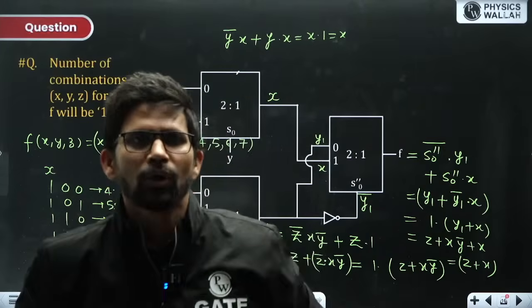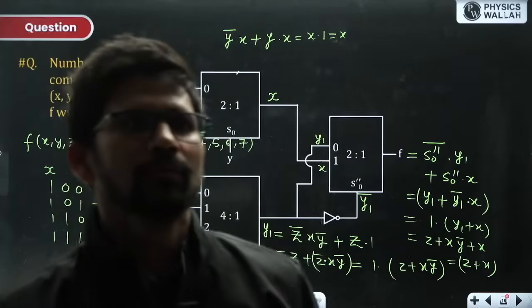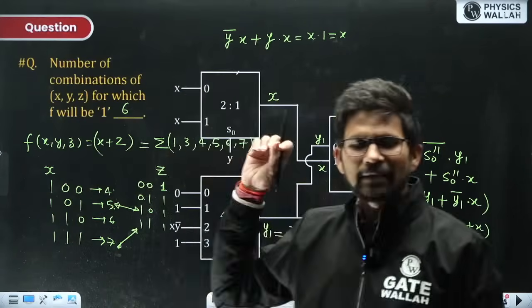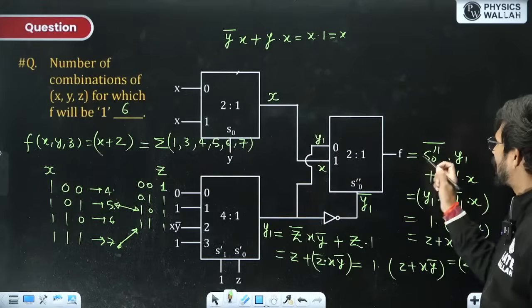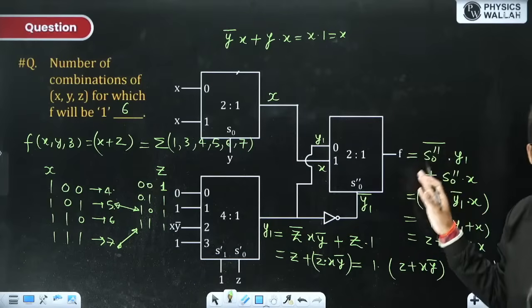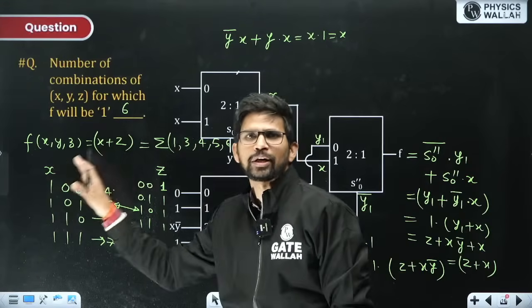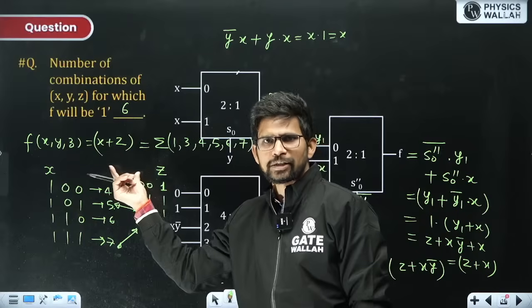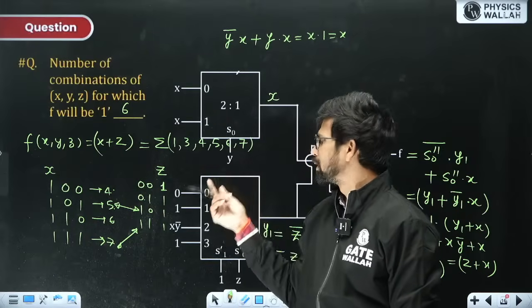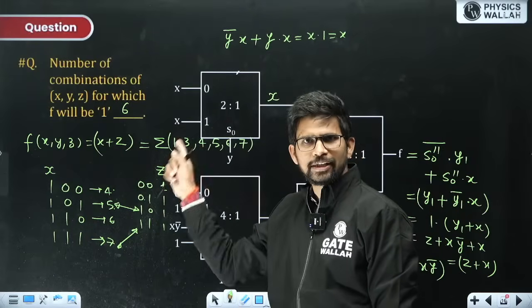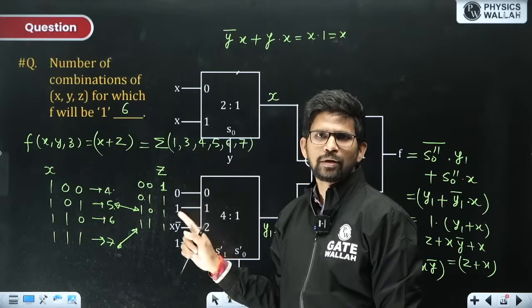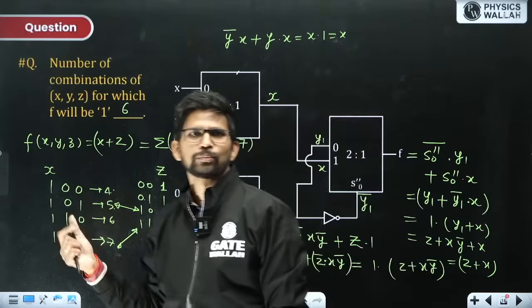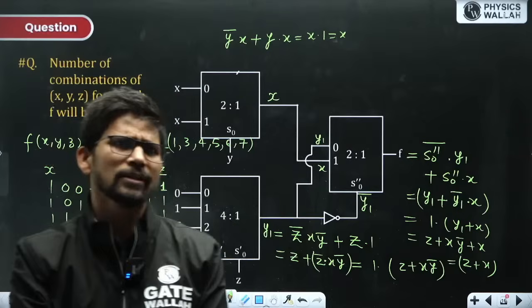You will be getting 0 at output F. Okay. So in this kind of question, always try to find out the final expression of F and find out its SOP canonical expression from its function. Okay, canonical SOP. How many terms are here? For these number of combinations, output is going to be 1, and for the remaining combinations, output is going to be 0. This is the easiest way to solve this kind of question.